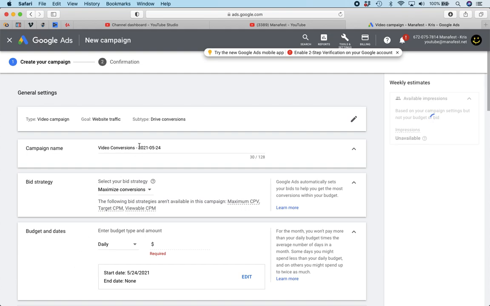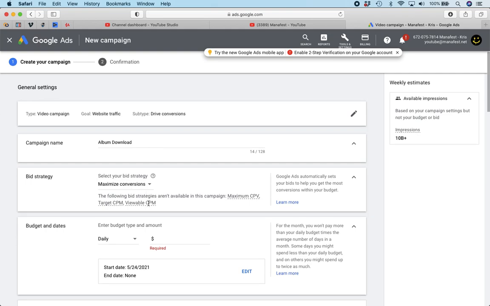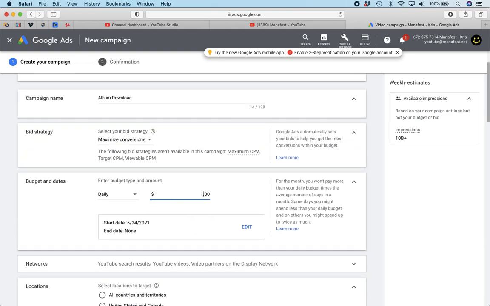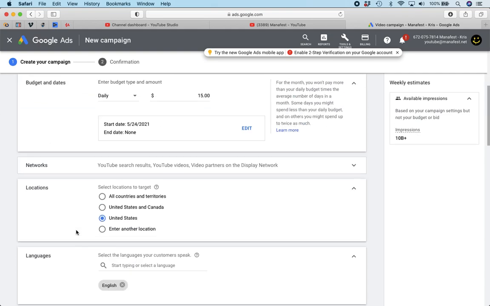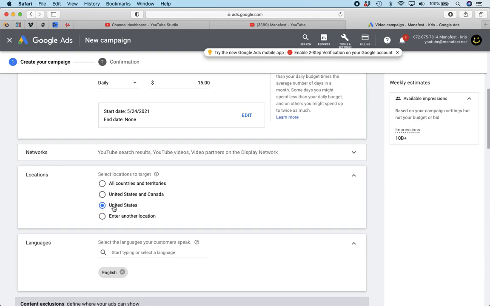The next thing I'm going to do is name my campaign, and I'm going to call this album download because I'm going to be selling my album download. And the next thing I'm going to do is, I don't have a target CPM, I'm just going to leave that maximize conversions. My daily budget for this is going to be $15 to start. I'm going to start only in the United States for now.